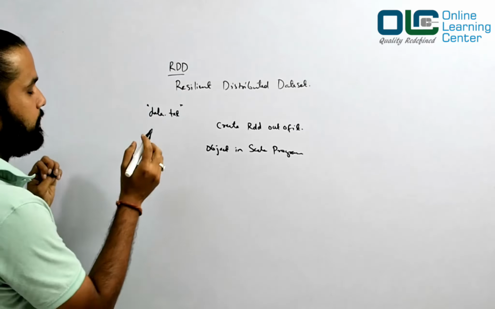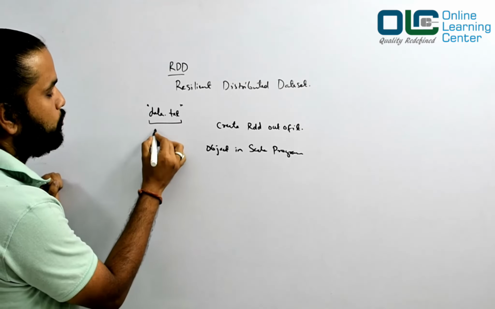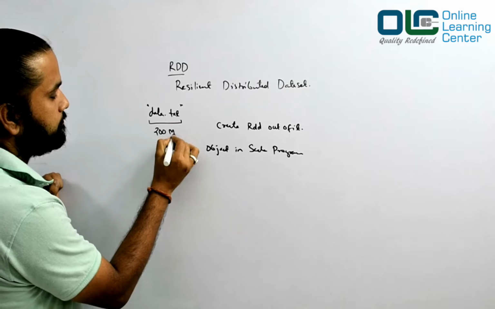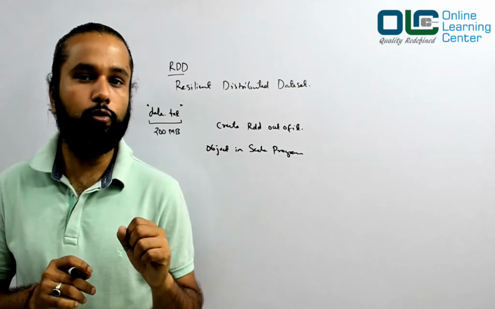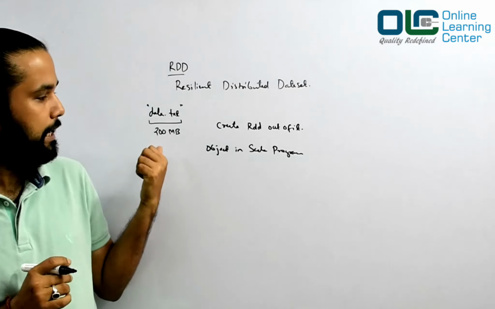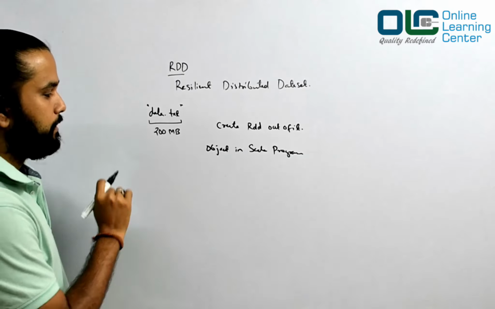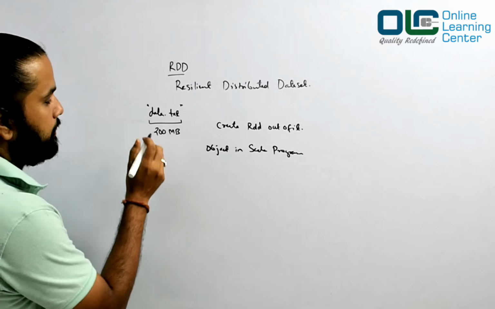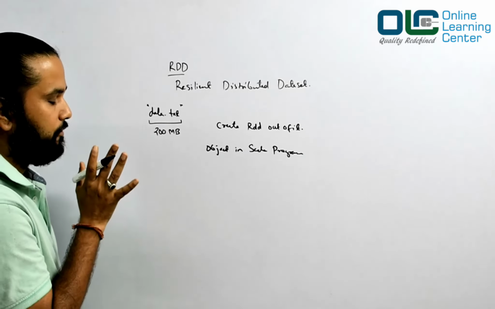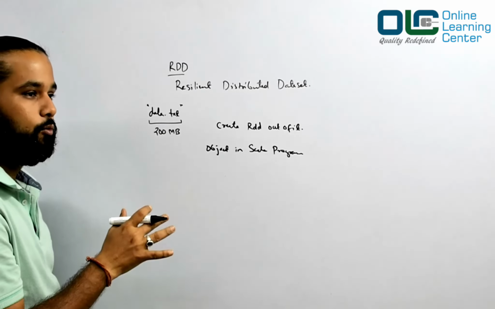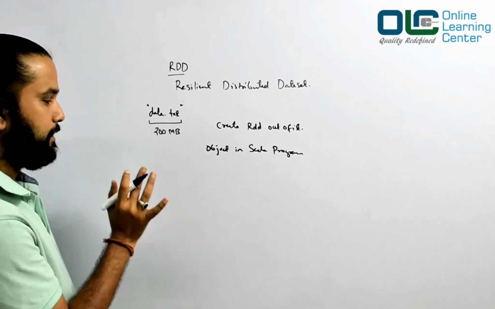So now let's assume that this data is of 200 MB. Okay, this data is of 200 MB. And we want to create an RDD out of it, right? So when you want to create an RDD out of it, internally this data would be loaded in memory. Okay, so let's do one thing. Let us try to visualize this from the Hadoop point of view, HDFS point of view, as well as from the Spark point of view, so that you are very clear.